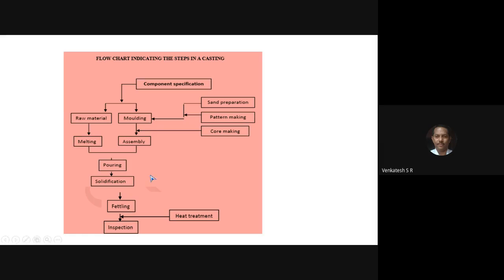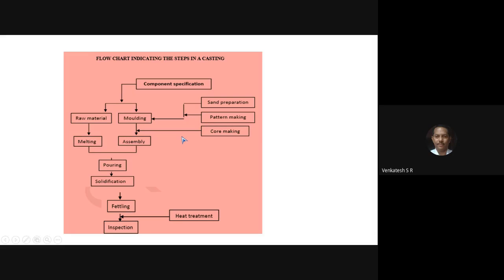So the molding stage is divided into two. If you use a sand mold or a permanent mold, the preparation of sand is very important. Next, the mold cavity. How do you produce the mold cavity?